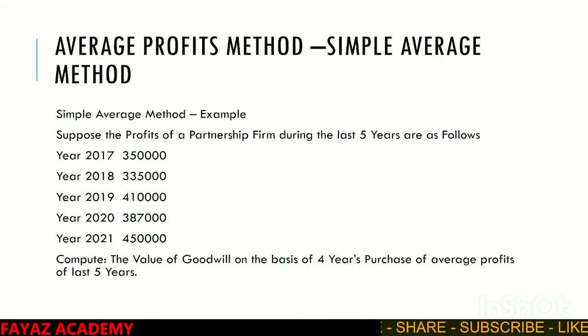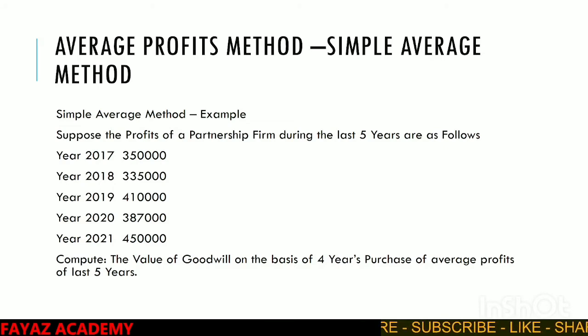In the year 2017, the profit is 3,50,000, but in the year 2018, profit has decreased to 3,35,000, but in the year 2019, profit has again increased. In the year 2020, profit has again decreased. In 2021, profit again increased.